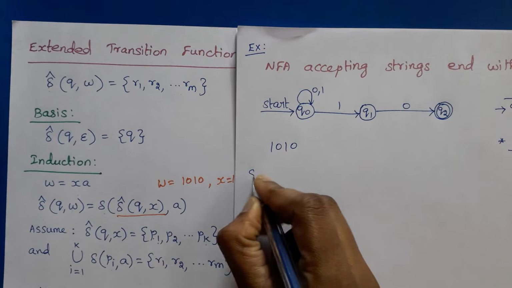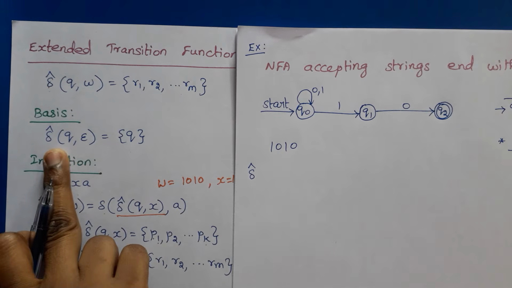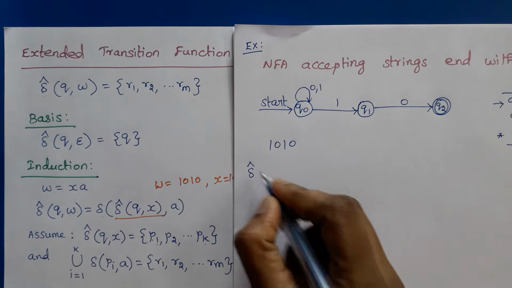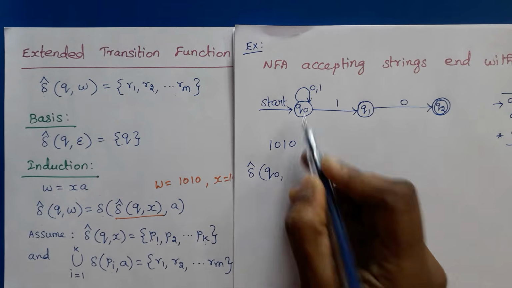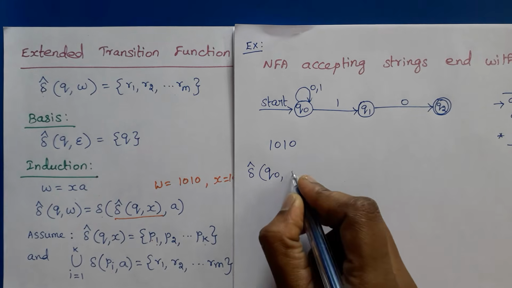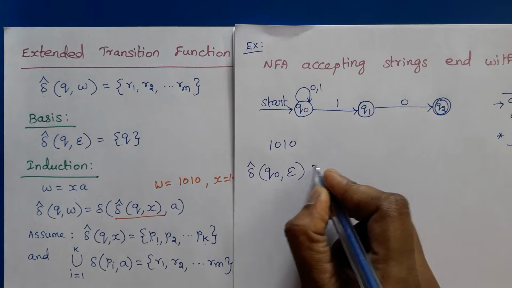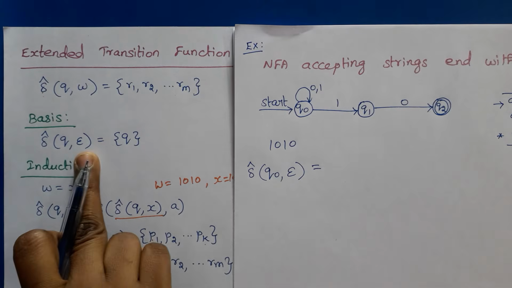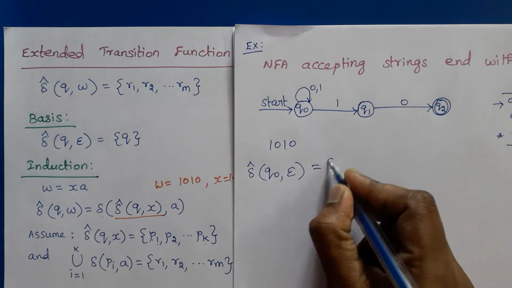Initially we have to consider the basis case. So delta cap of Q0, since Q0 is the start state, we write Q0 comma epsilon, the input string epsilon. So Q0 comma epsilon means Q0.